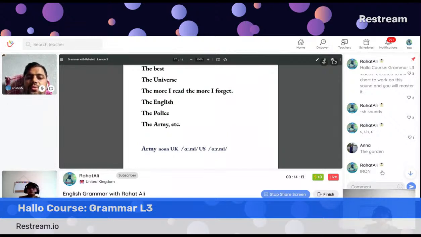Roshan, can you say this word? Iron. Yes. In British accent, we say iron, R is not there. But in American accent, iron. Okay. Generally, I pronounce it as iron. Yeah, but we also know it is iron from our school. Okay.